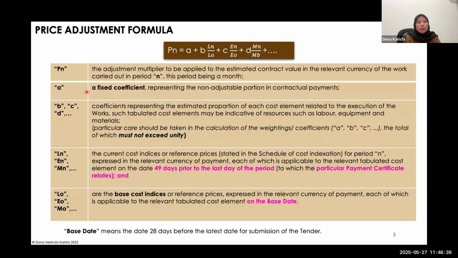What is important is that we have to find out what Pn is. Pn is the adjustment multiplier factor, and a is the fixed cost. A, B, C, D can be defined as labor, equipment, or other things. Ln is the current cost indices in that period, which means 49 days prior to the last day of the period. In this case, we put the IPC, and the base cost indices are the indices as of the base date.